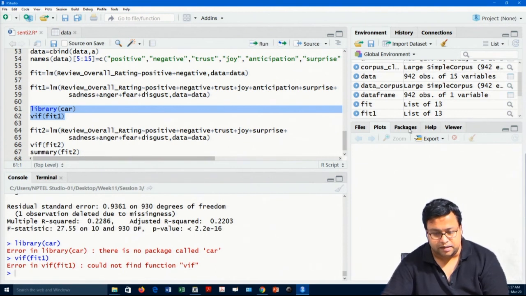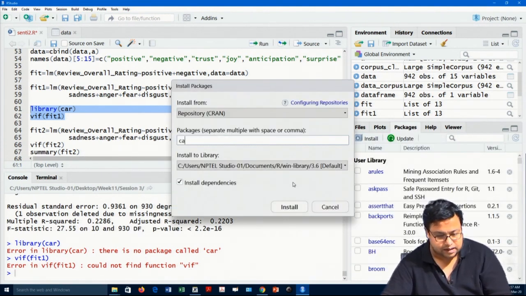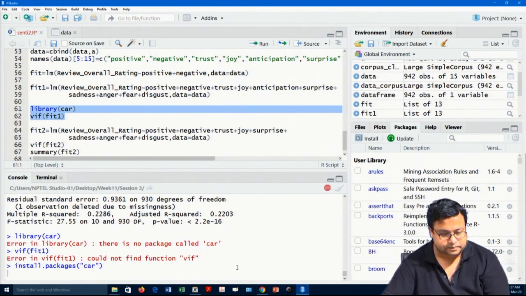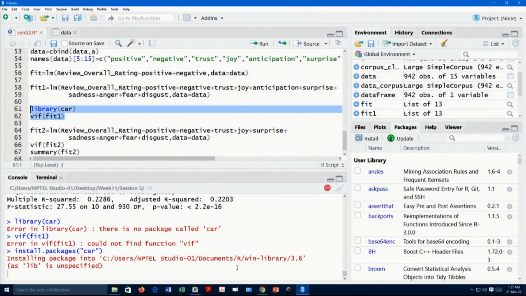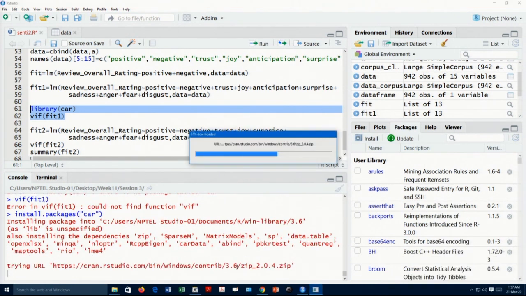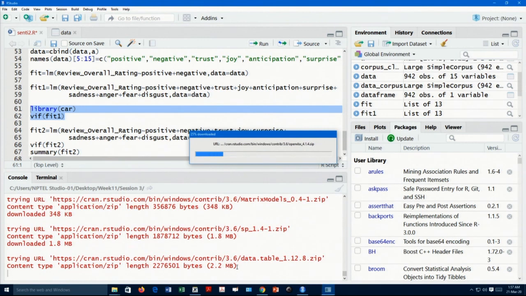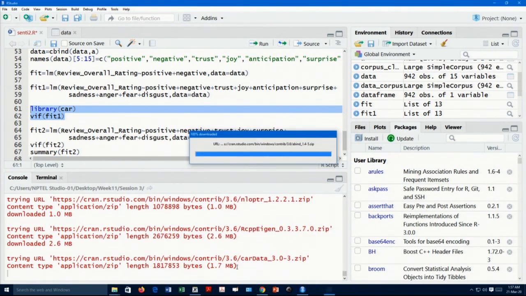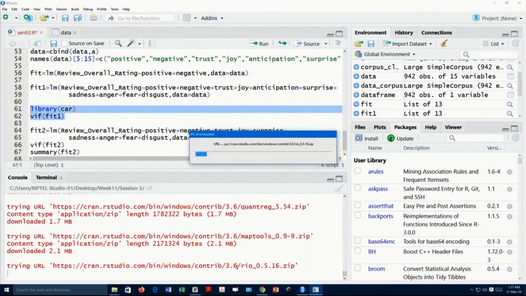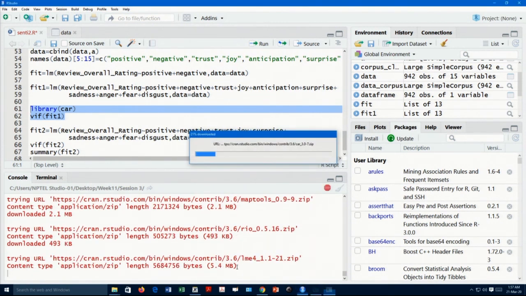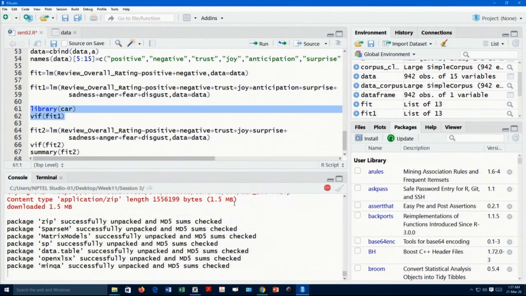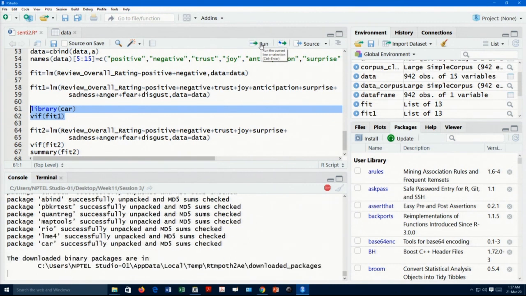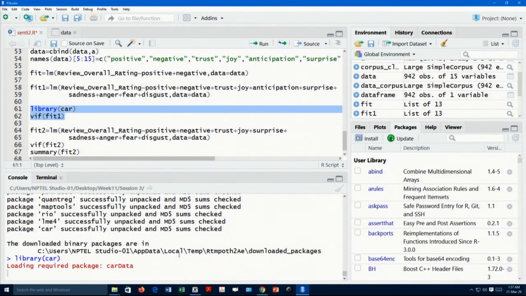So, the car library is not there, we will quickly install this car library. It is a small library, it will not take much time. So, the car library helps you to check all this multicollinearity and so on. So, that will get downloaded. Okay, it has been downloaded, and if I now call the car library and want to check the multicollinearity, it will give me the variance inflation factors.